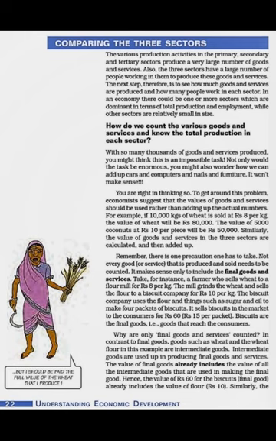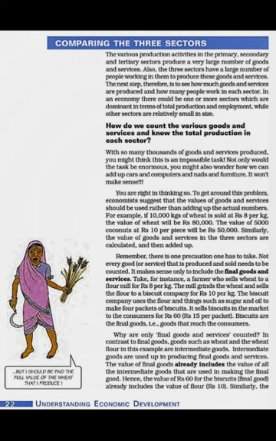And in the three sectors, who will do the production? People only. There are a large number of people working in these sectors who will produce goods and services. Now our next step is to see how many goods and services are produced and how many people are working in each sector. In an economy, there could be one or more sectors which are dominant in terms of total production and employment, while other sectors are relatively small.